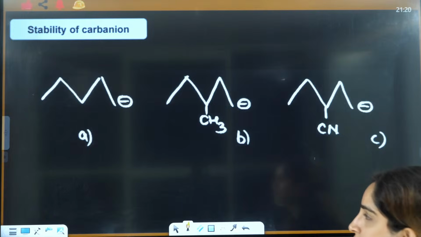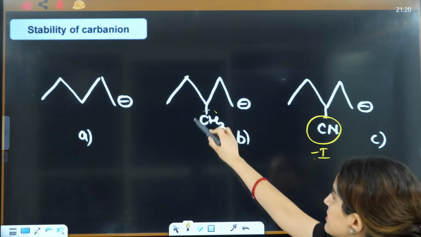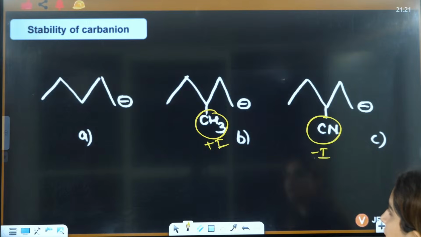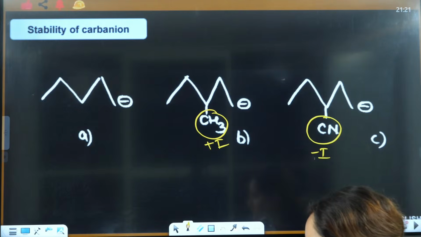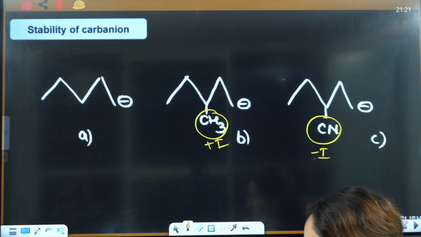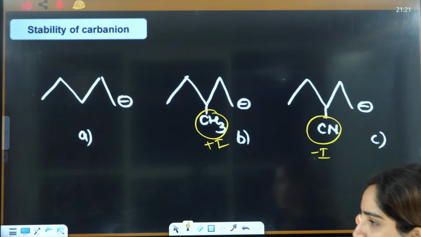Let's see if you can answer this. This is minus I. This is plus I. And this has no effect. I think this one you will definitely answer. Yes, Abhinav, Dipash, Surya, then Patel. Yes, Anjali. Very good, everybody. Answer this.